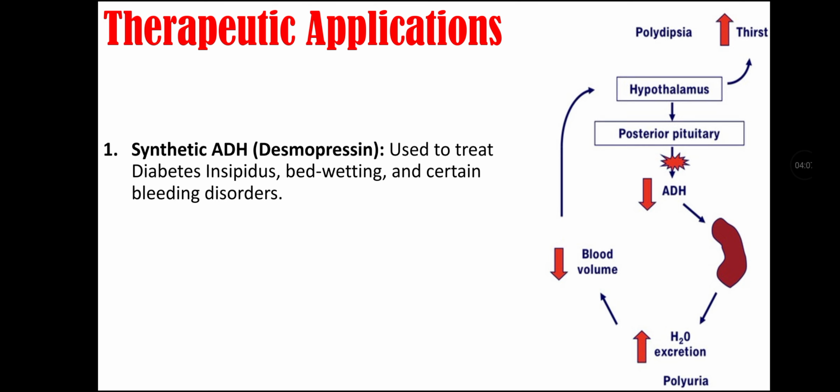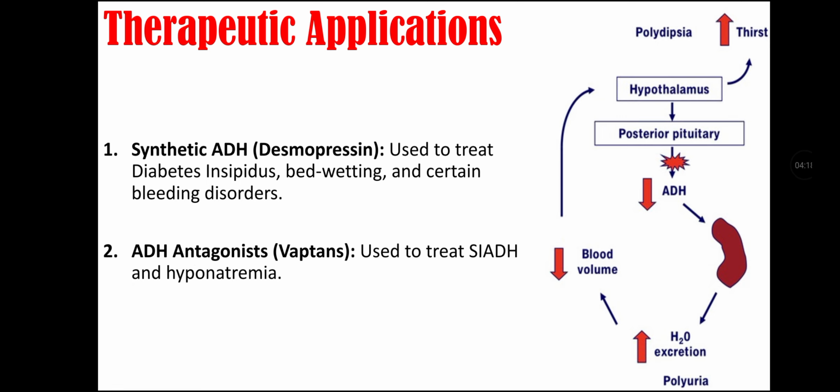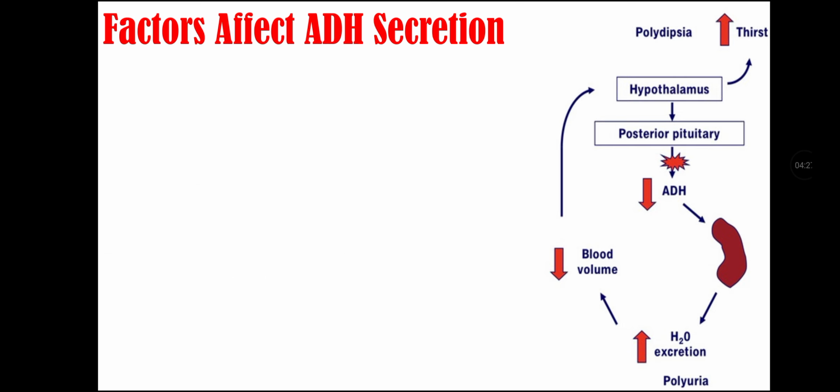Therapeutic application. First is synthetic ADH, that is also called desmopressin, that is used to treat diabetes insipidus, bedwetting, and certain bleeding disorders. Second is ADH antagonists, that are also called vaptans, that are used to treat syndrome of inappropriate ADH secretion and hyponatremia.